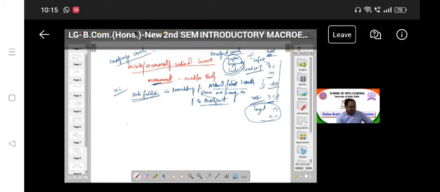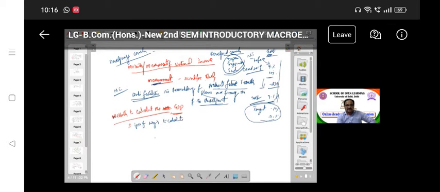Got the point? Coming to the point: what are the methods to calculate the national income? We are talking in the Indian context, so we can discuss it in terms of GDP. Simple. What are the methods to calculate the GDP? The national income of a country can be measured in three alternative ways. There are three types of ways to calculate.